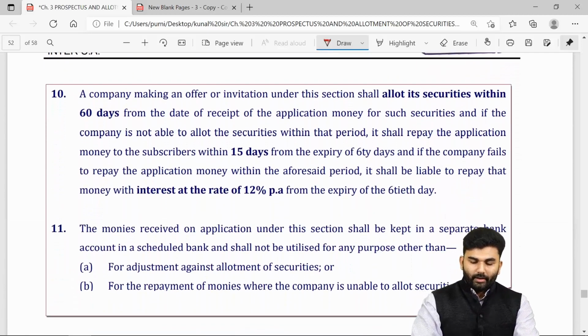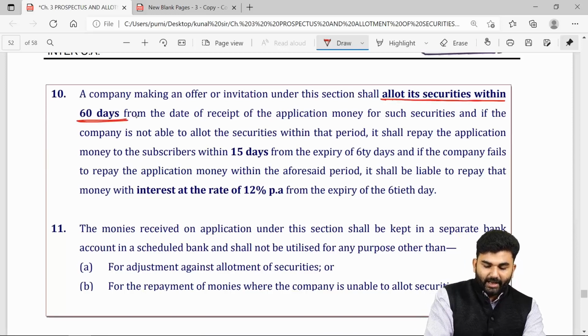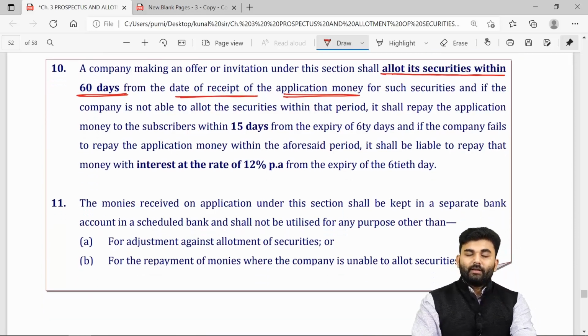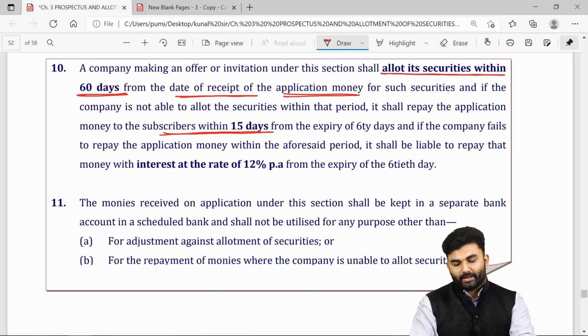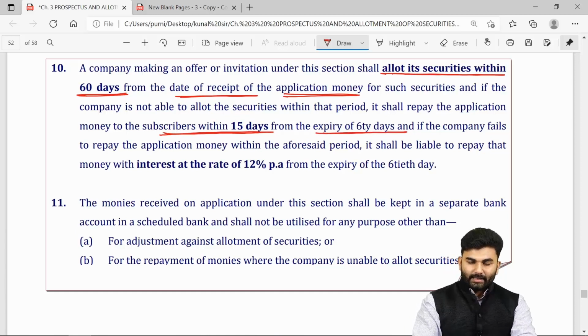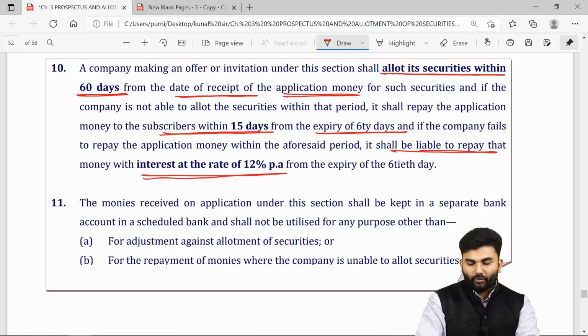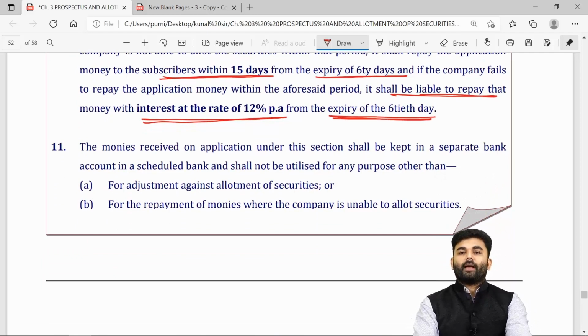Over here, it is the duty of the company to allot the securities within 60 days from the date of receipt of the application money. If the company fails to allot securities within 60 days, then the company shall refund the money within 15 days from the expiry of the 60th day. However, if the company even fails to repay the money, then in that case, the company shall repay that money along with interest at the rate of 12% per annum, starting from the expiry of the 60th day.